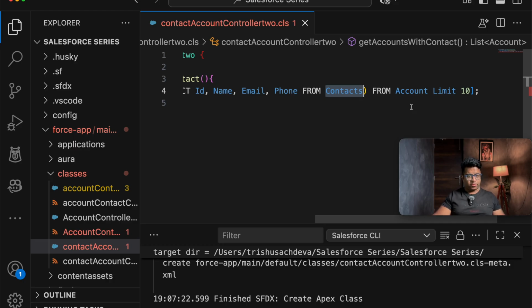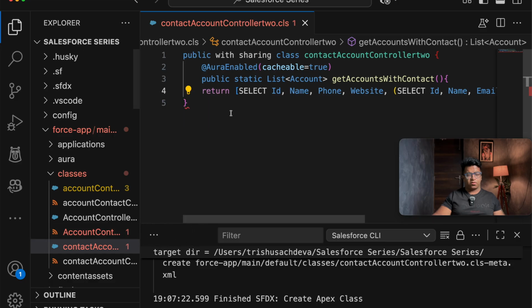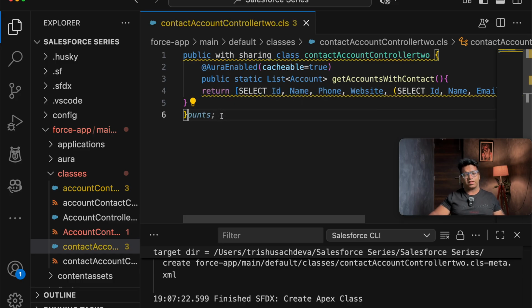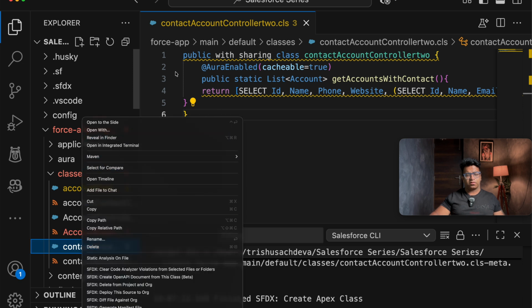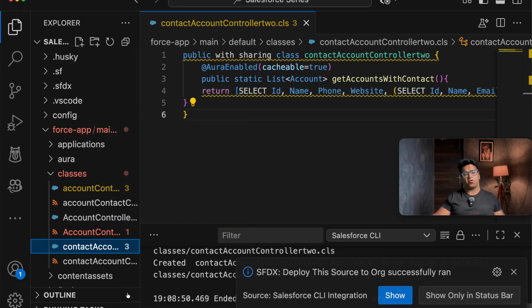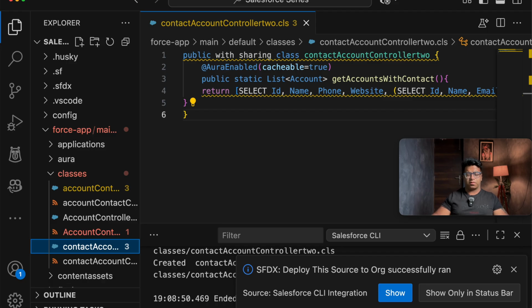So let's save this, and after saving we are getting one issue here. Let's add one more bracket. By adding this bracket I think we are good. So let's deploy this, that is ContactAccountController2, so that this class gets deployed in Salesforce. Yes, this got deployed.